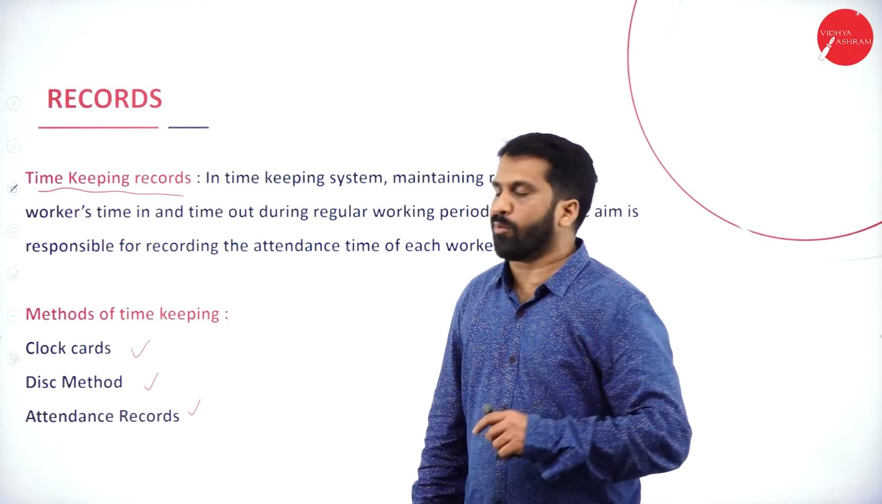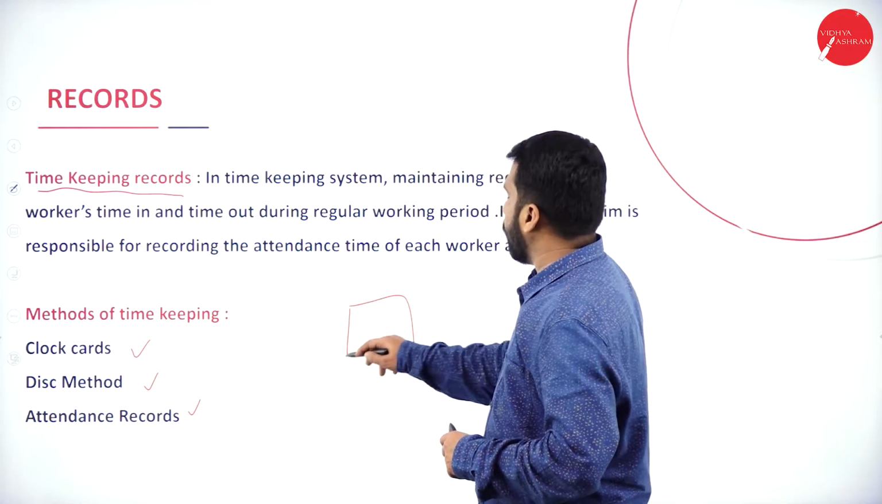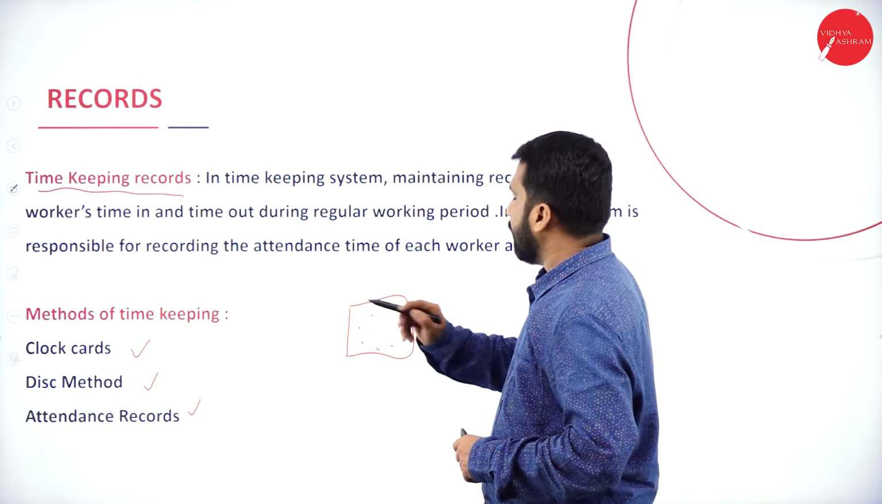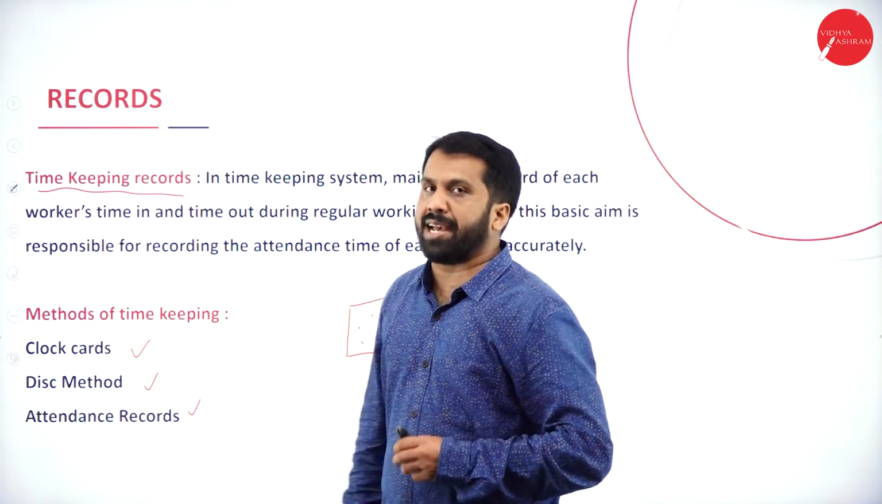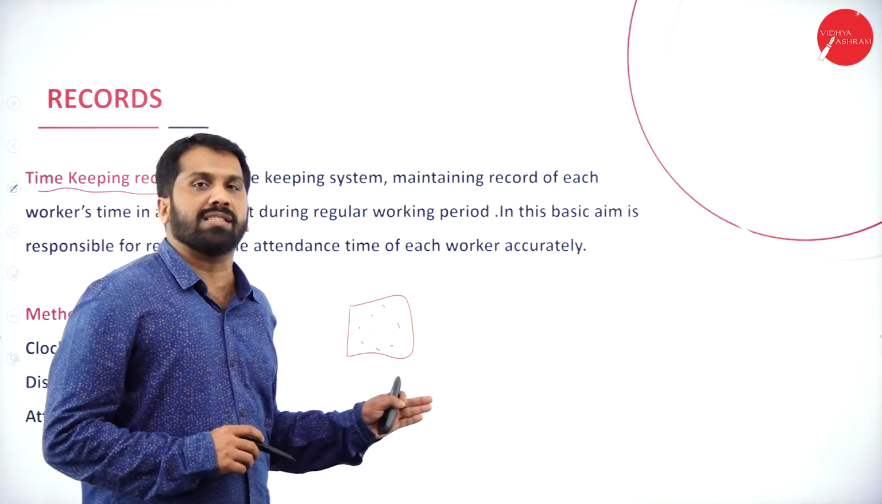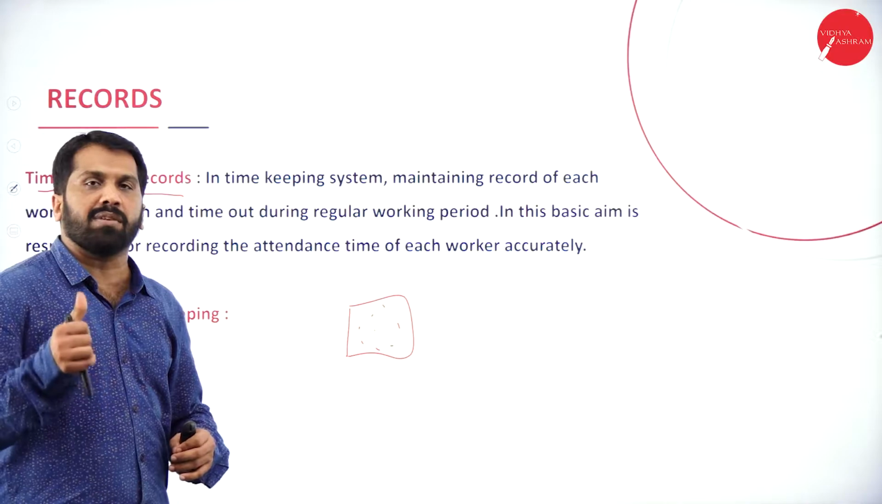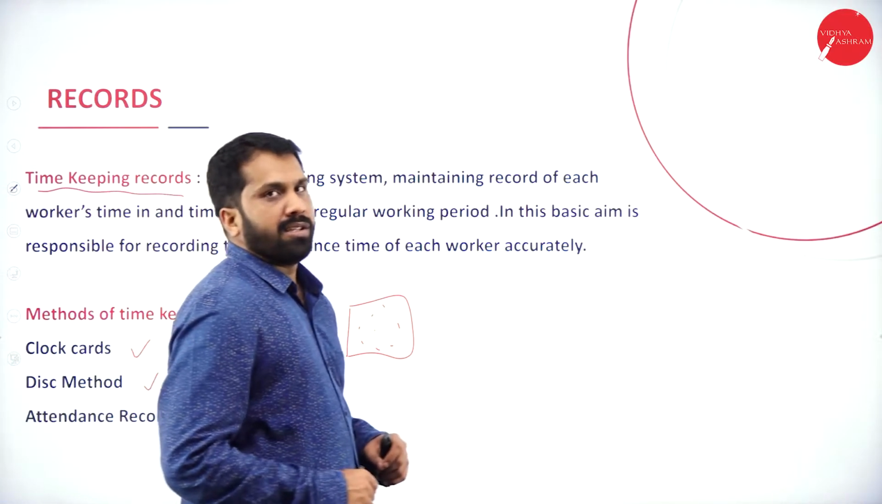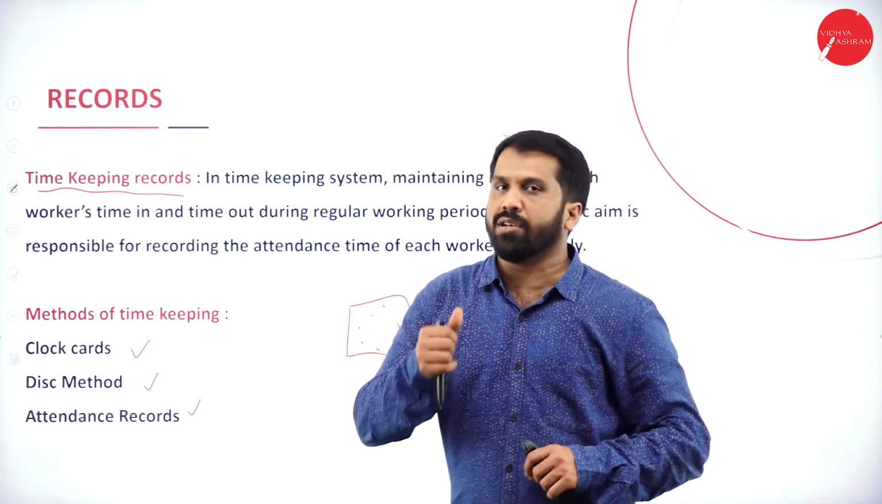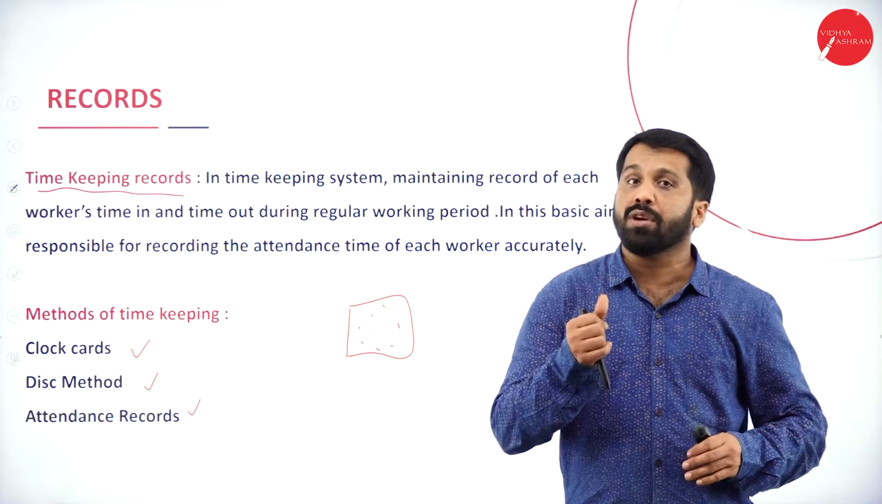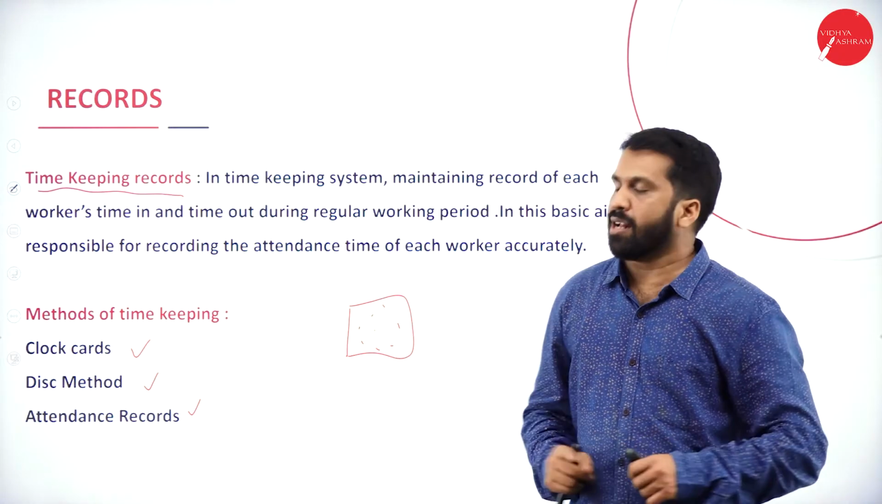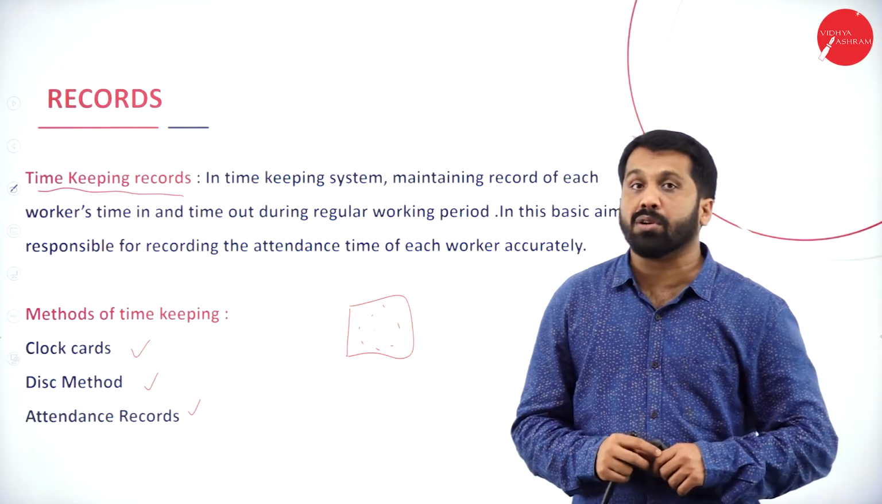What is clock card? Very simple. One watch will be there. In the watch, what is the time? They will record that at this time you have entered, at this time you have exited. It is nothing but you are punching. As soon as you enter, you have to punch. As soon as you leave, you have to punch your thumb, so that the time will be recorded automatically.